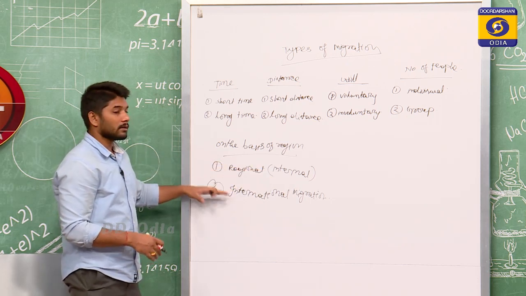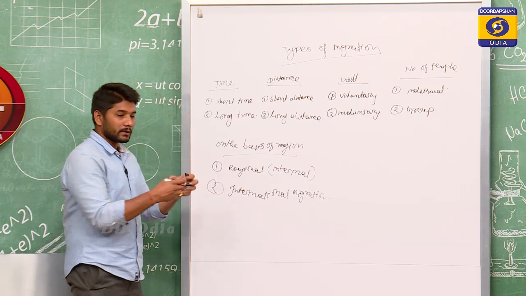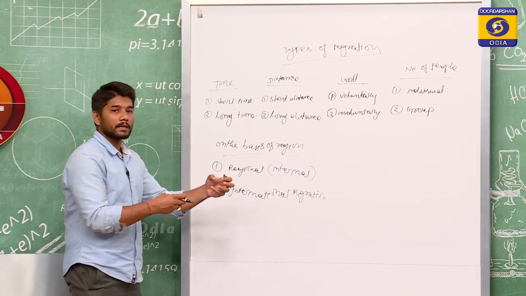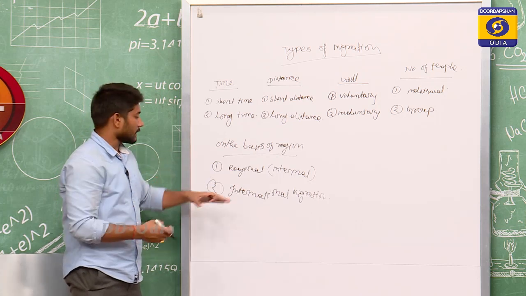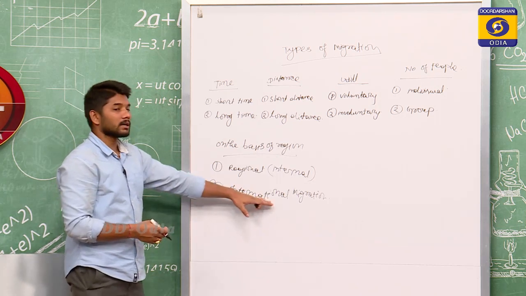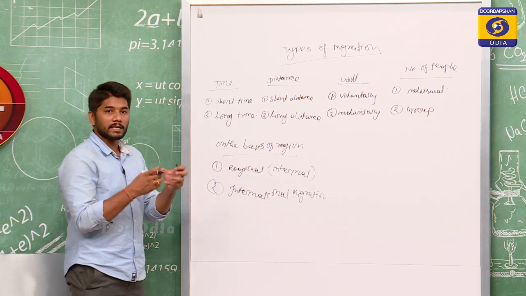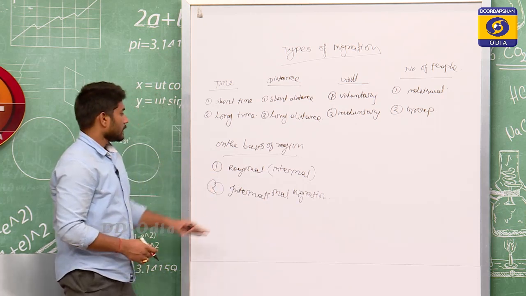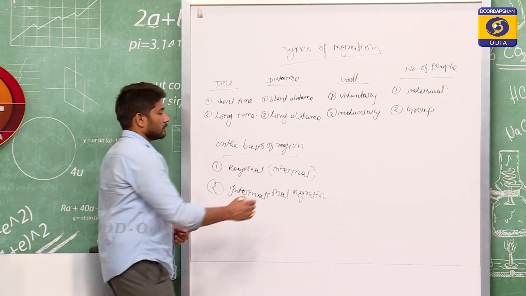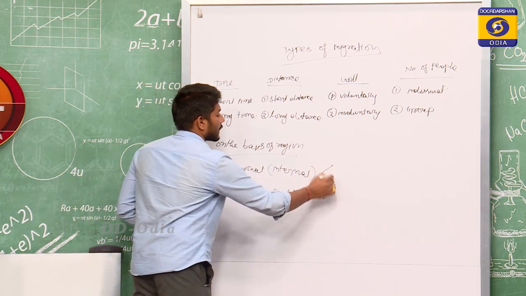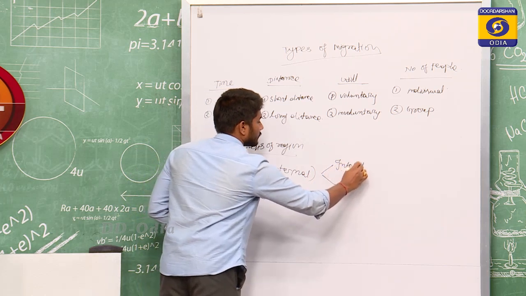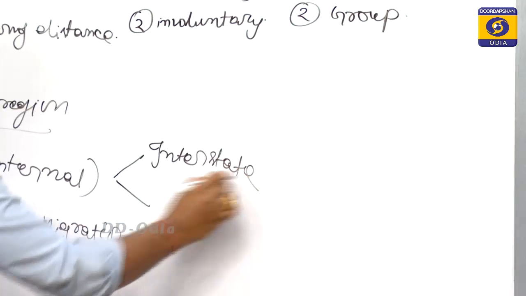Whereas, when the migration will be between the two regions, for example, from India to America, from America to China, these types of migration are known as international migration, where the people changing the place from one country to another country. Now, the internal migration again are of two type, interstate and intrastate.